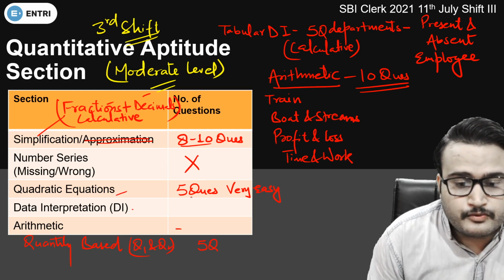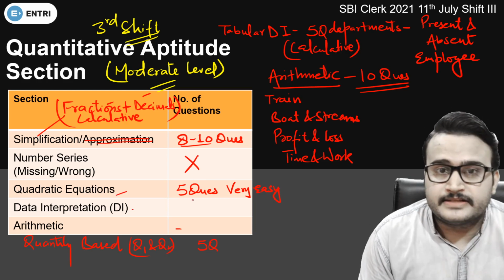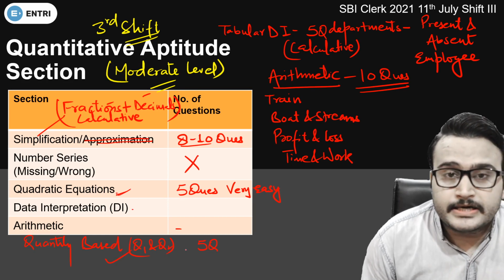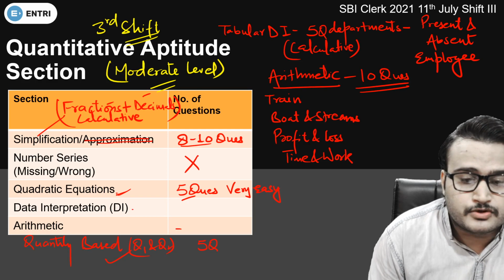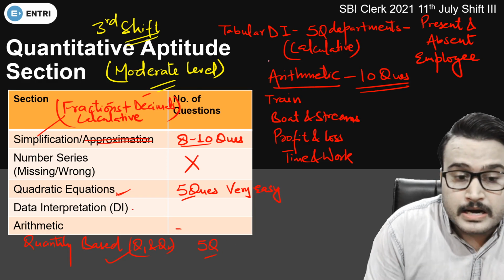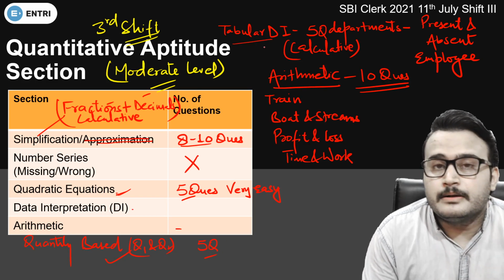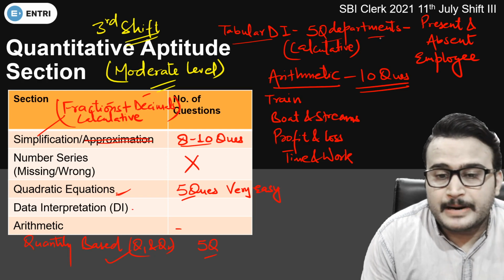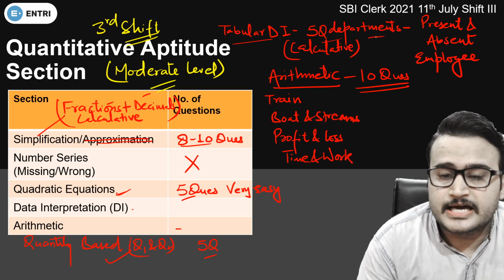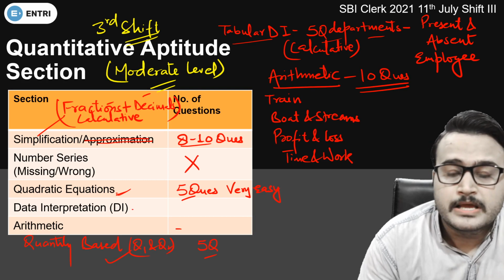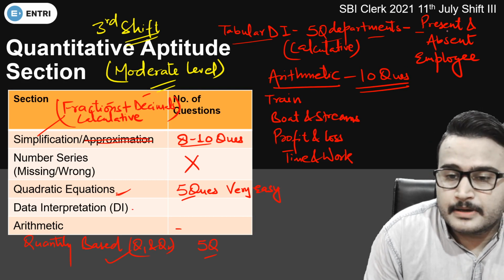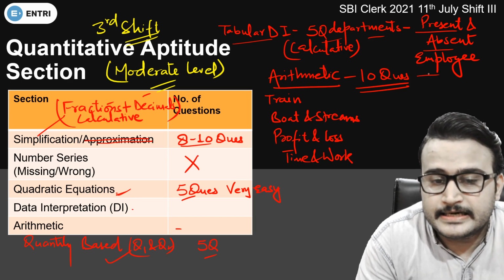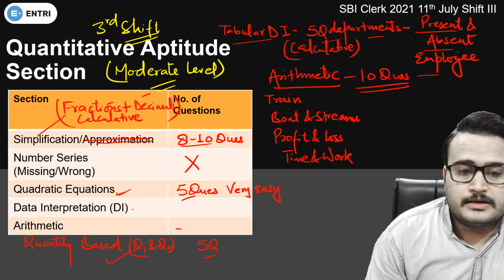And the quadratic equation questions were the same as the second shift. We saw quadratic equation questions as well as quantity based questions, Q1 and Q2. So 5 questions here and 5 questions from there. Tabular data interpretation was there, 5 questions. Department based DI was there, HR and finance based, and students needed to find how many present and absent employees there were. So this is the data given in the arithmetic tabular DI.